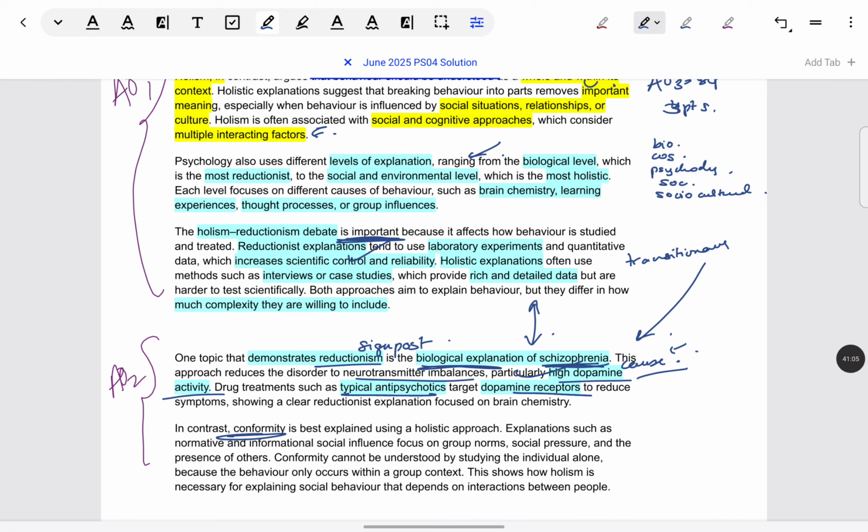Otherwise, these treatments would not be targeting that particular chemical. Okay, so this is how a clear reductionist explanation is seen.